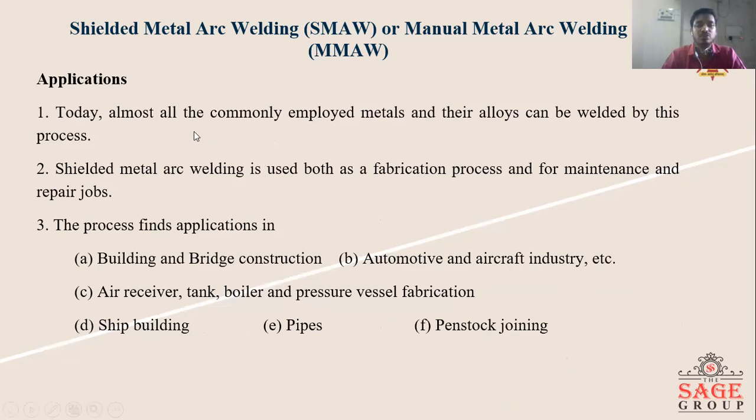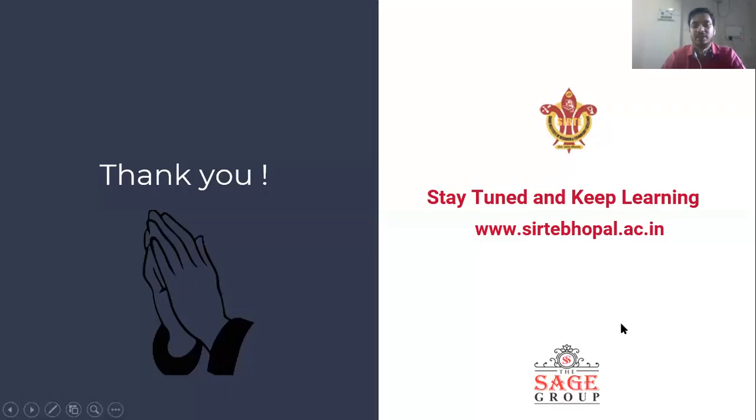Application: almost all the commonly employed metals and their alloys can be welded by this process. Shielded metal arc welding is used both as a fabrication process and for maintenance and repairing jobs. So this process finds application in building and bridge construction, automotive and aircraft industries, air receivers, tanks, boilers, pressure vessel fabrication, shipbuilding, pipe welding, and penstock joining. Right. So these are the applications of SMAW.